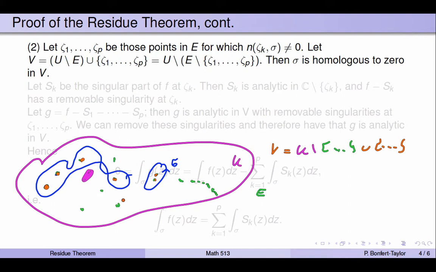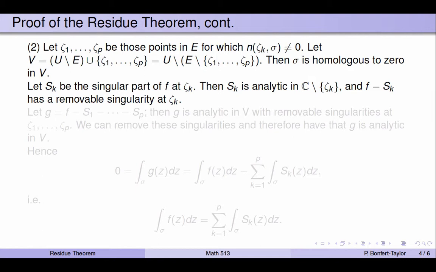So my function f is analytic in V, except for isolated singularities at zeta 1 through zeta p. So I'm going to have to erase this picture. Oh, great, I'm going to erase my writing as well if I erase this picture. Oh, well.